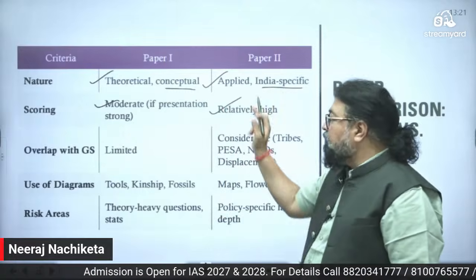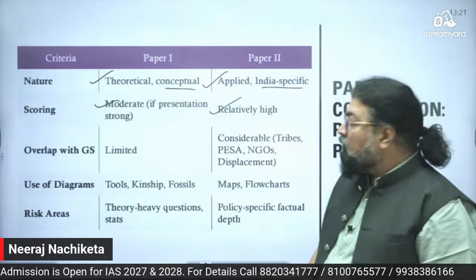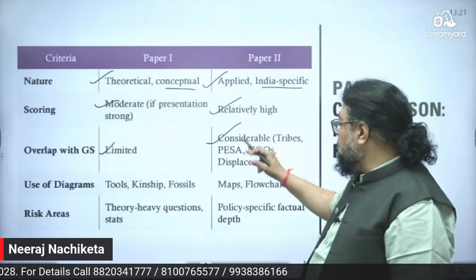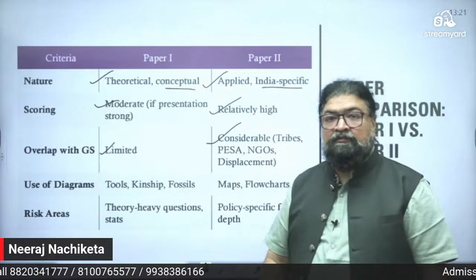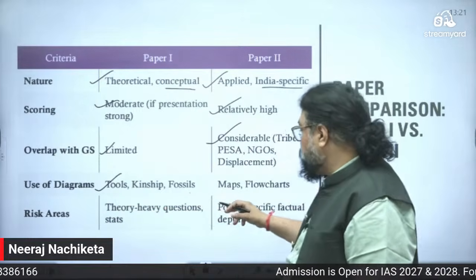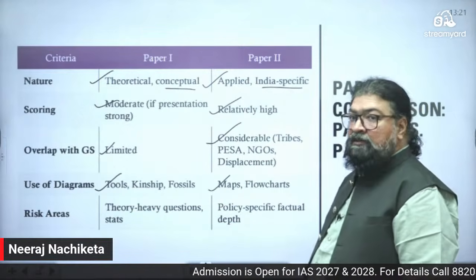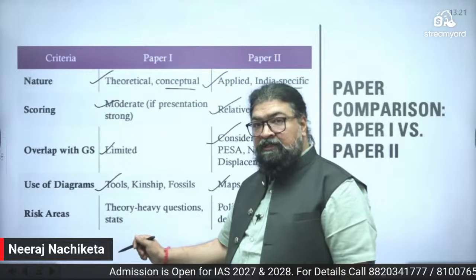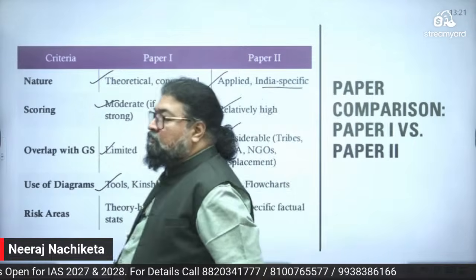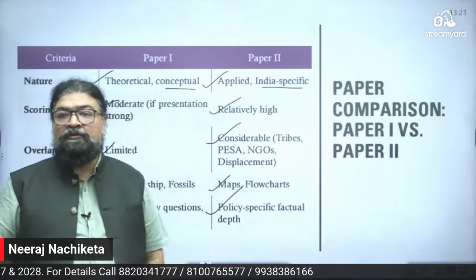Paper 2 is very high scoring. Then overlap with GS: here you have limited, but in paper 2 considerable overlap with GS paper 2. Then use of diagrams, tools, kinship, fossil, maps and flowcharts even. Risk area: theory-heavy questions can be there in paper 1, but in paper 2 it is policy specific, factual depth, right?